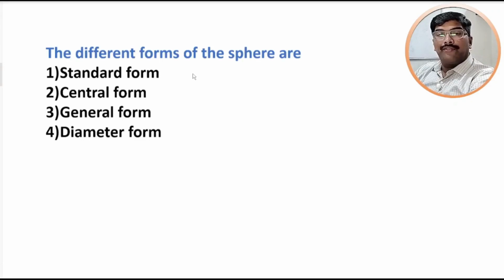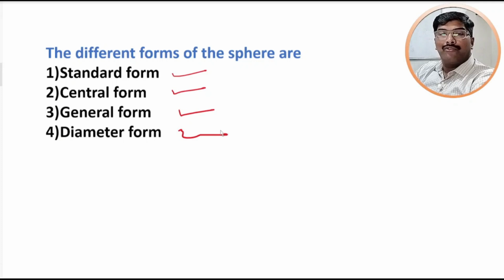Let us study the different forms of the sphere. The different forms of the sphere or equations of sphere are: first one, standard form; second, central form; third, general form; and fourth, diameter form. Now we can see the different forms of the sphere in detail one by one.